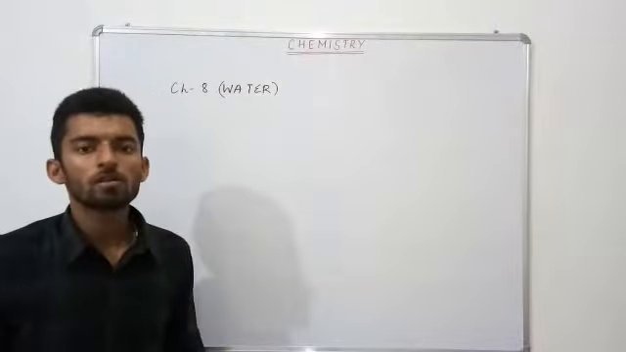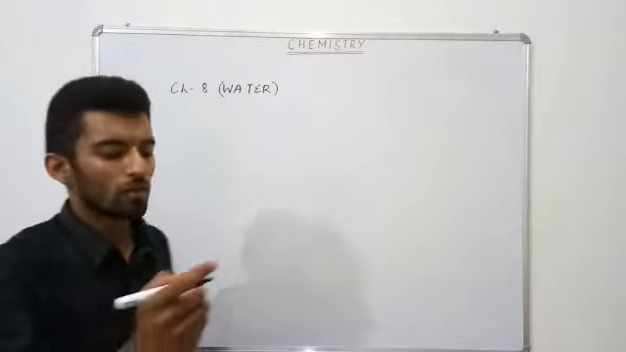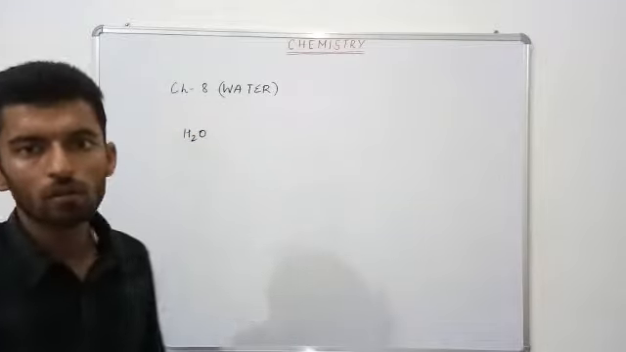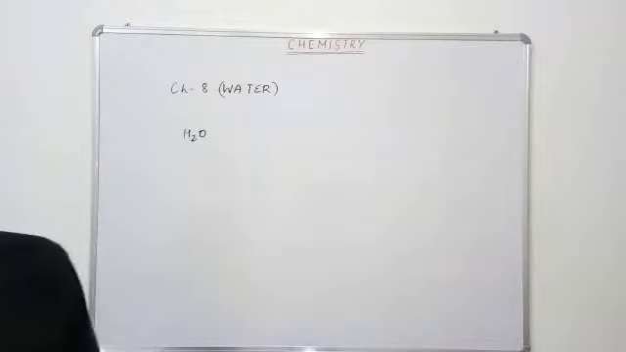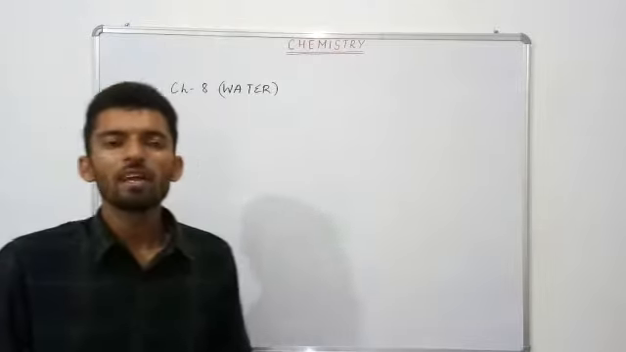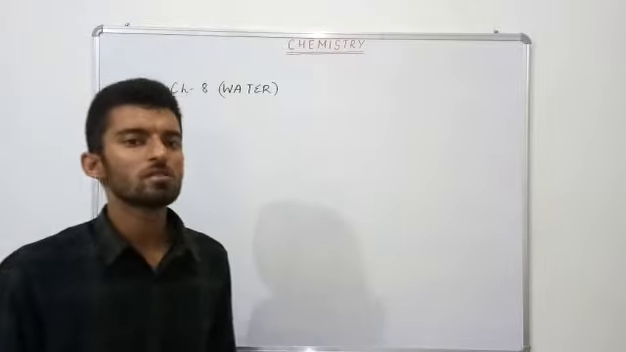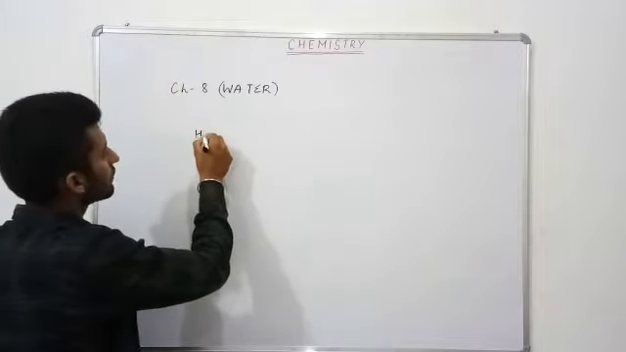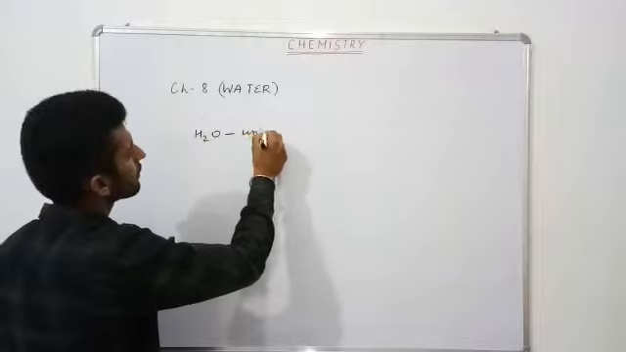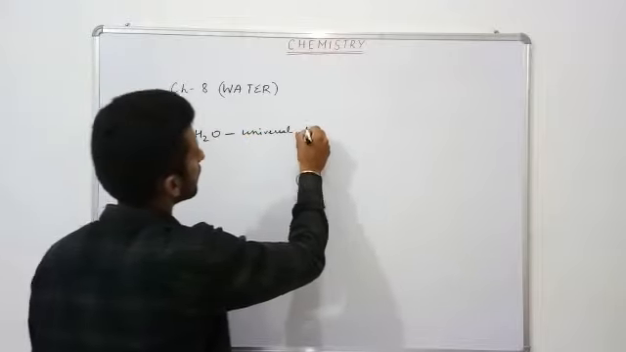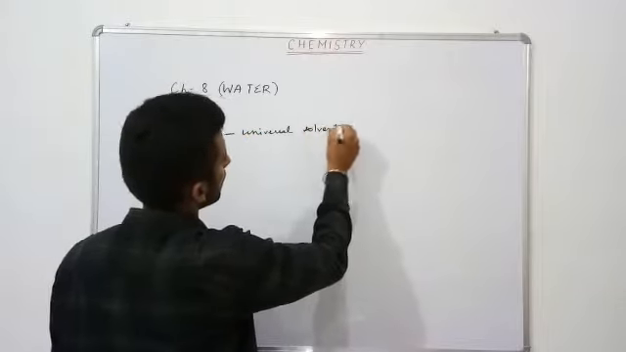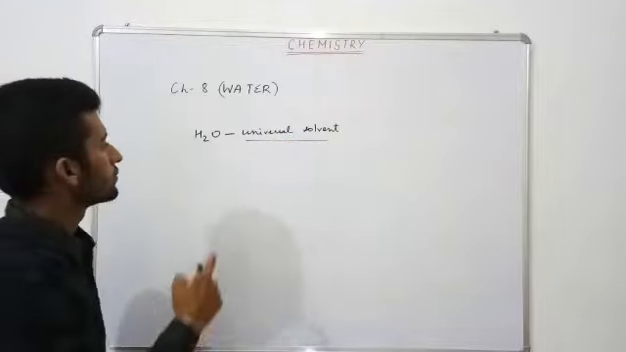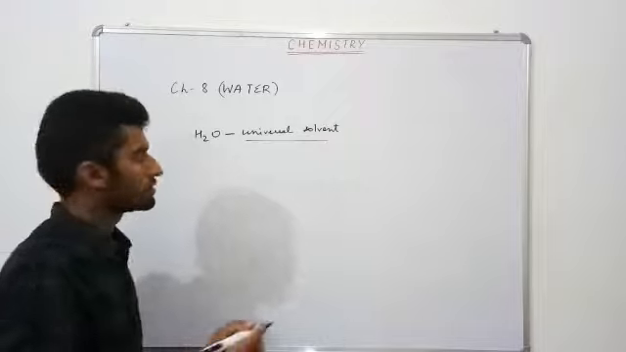Okay, now the next topic is water. How do different substances get mixed in water? How do they get dissolved? We had studied that water is a universal solvent. Universal solvent means it can dissolve a variety of substances. So how do that variety of substances dissolve?